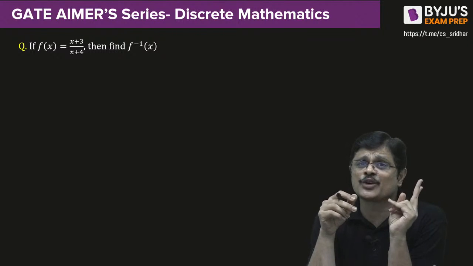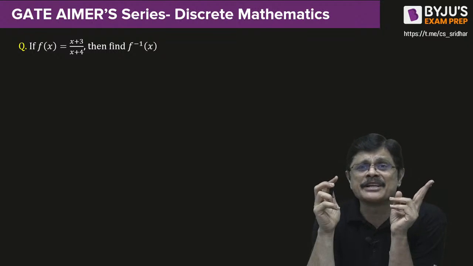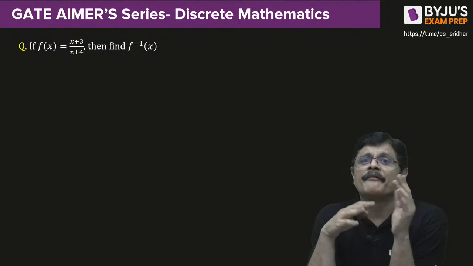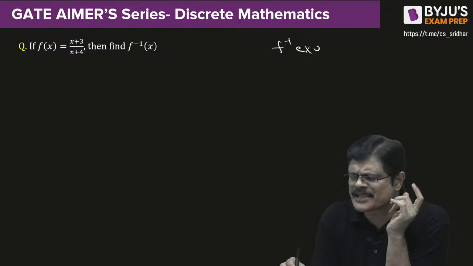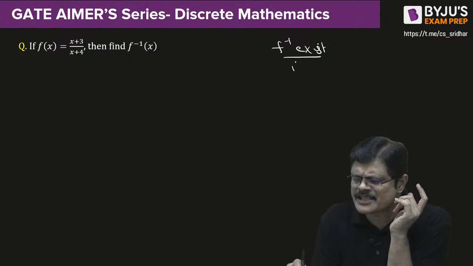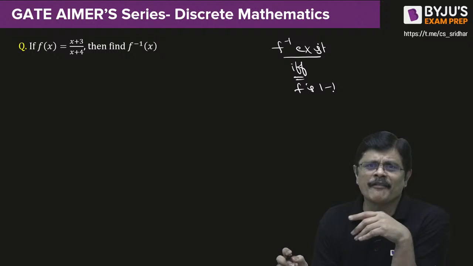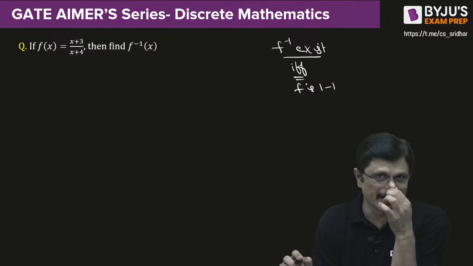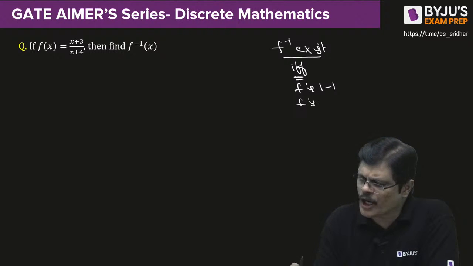In functions there are two important concepts we should know. One is finding the inverse. The other one is composite functions. For an invertible function, that is, when f inverse exists, f inverse exists if and only if the function is 1-1. We'll see the number of 1-1 functions and onto functions a little later. First let us see the 1-1 function and the onto function.